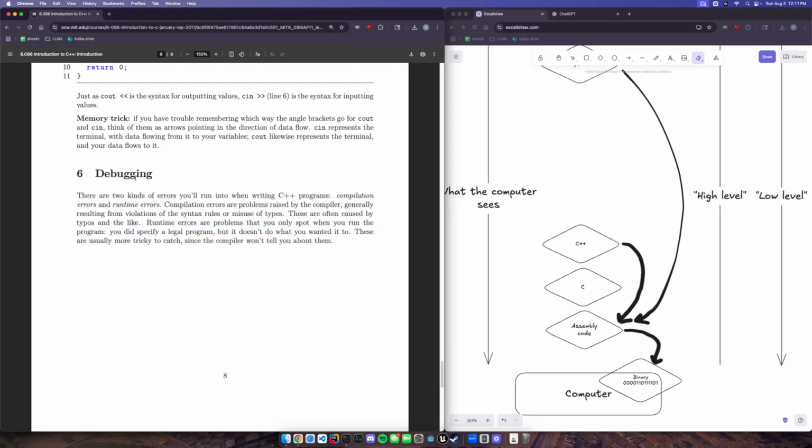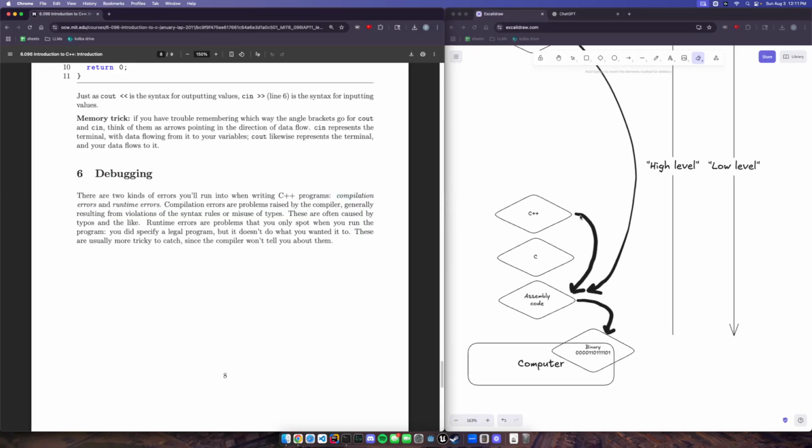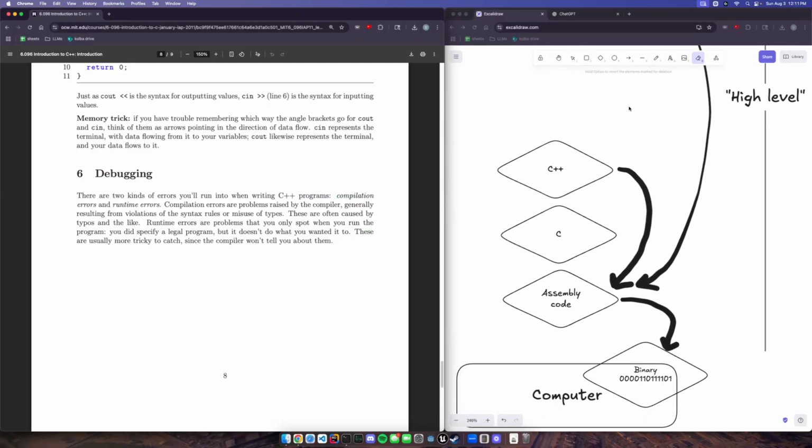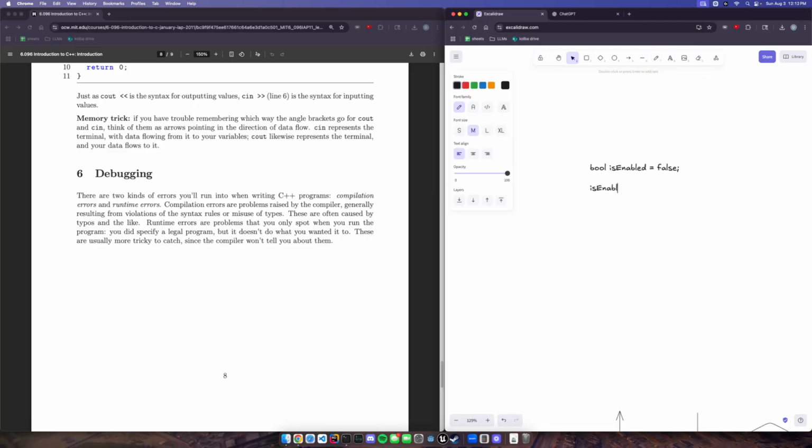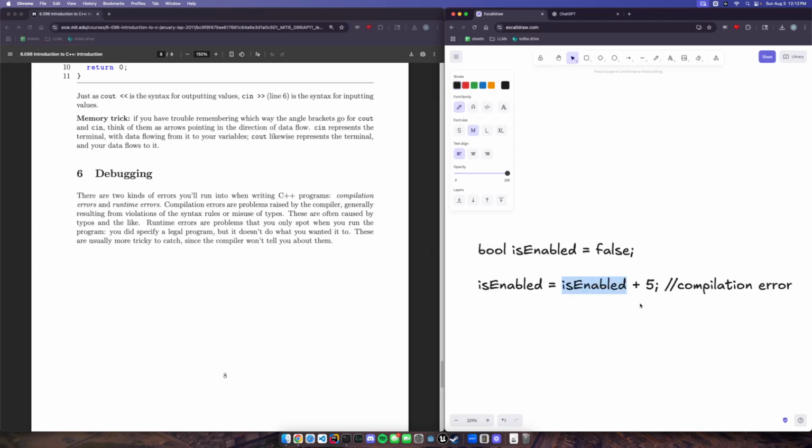Okay, and then lastly, he talks about this idea of debugging. I think this is actually a pretty interesting point. He talks about the difference between compilation errors and runtime errors. A compilation error is a lot easier to deal with usually because it's something that the computer will yell at you for before you even execute your code. So if we set isEnabled to false and then we say isEnabled equals itself plus 5, the computer literally cannot compile this. There's lots of different types of compilation errors. C++ is pretty strict with its syntax. We actually already have a compilation error here too, and it's because we didn't end our statement with a semicolon.